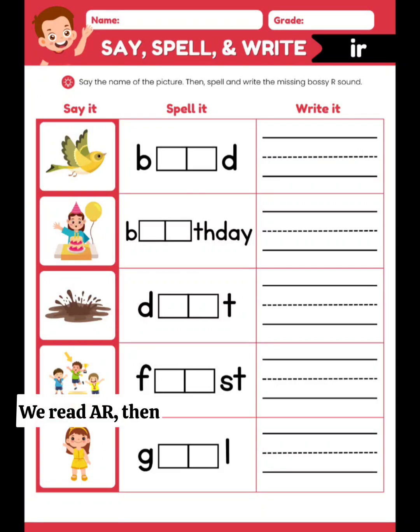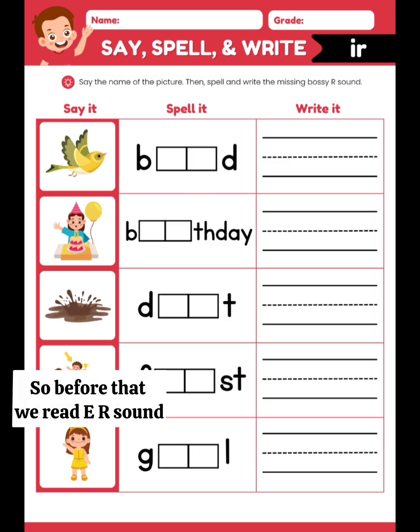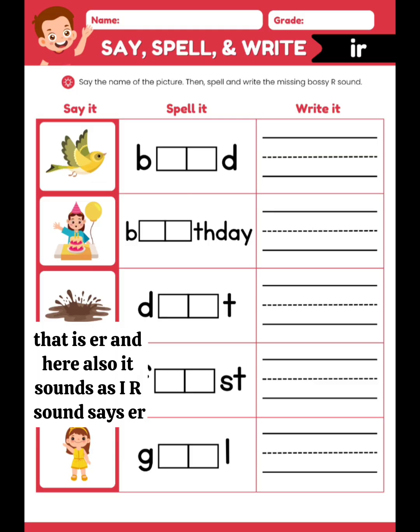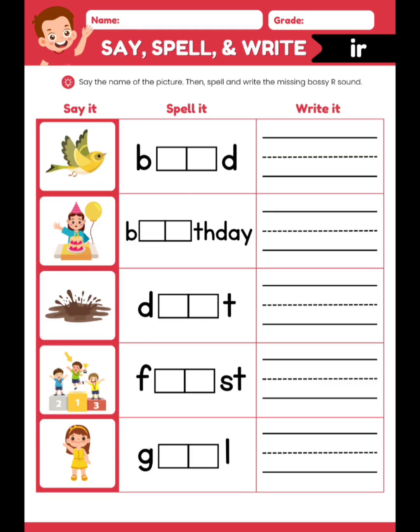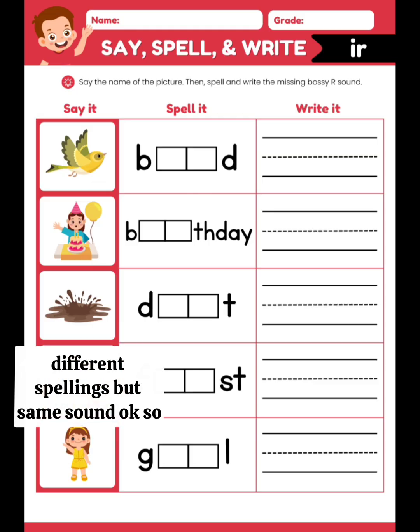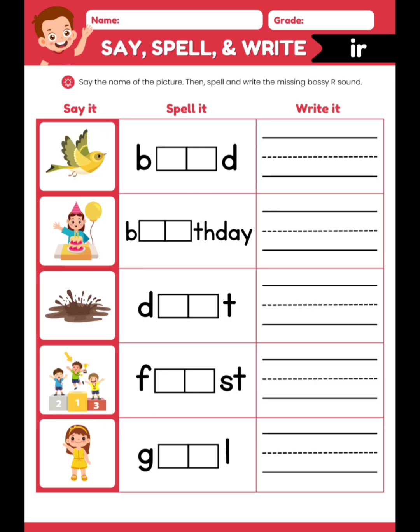We read AR, then ER, now the turn is IR. So IR, UR and ER all sound alike. Do you know that? So before that we read ER sound, and here also it sounds the same as IR. Different spellings but same sound. Okay, so we are going to read it.